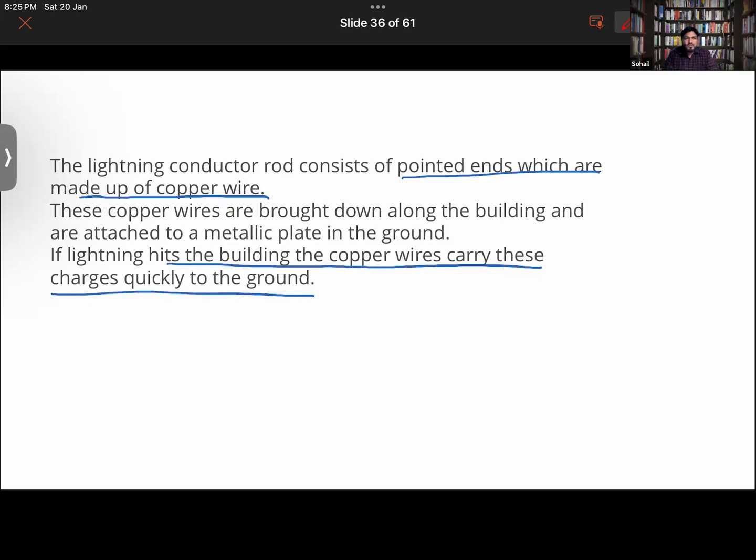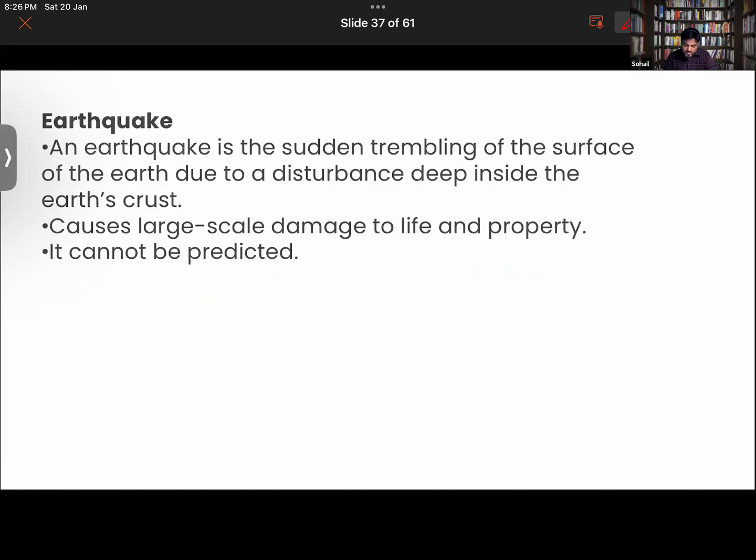But normally, if the lightning is accompanied with rainfall, you won't get to experience that. If it is accompanied, it is basically a thunderstorm. Lightning is one thing, and then there is thunderstorm. A thunderstorm is accompanied by rainfall as well. Rainfall will bring moisture in the air, so you won't get to see such phenomena where hairs get straightened up. That won't happen because moisture will impact the charge.